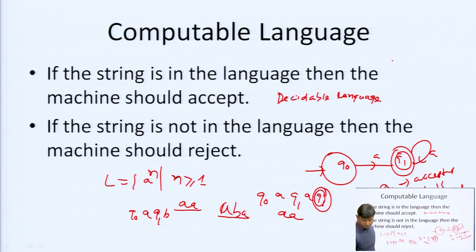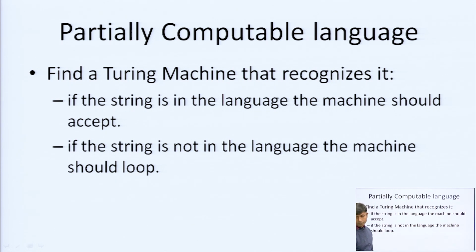Then come to the partially decidable, or partially computable, language. Here, if the string is in the language, the machine should accept. If the string is not in the language, the machine should loop.